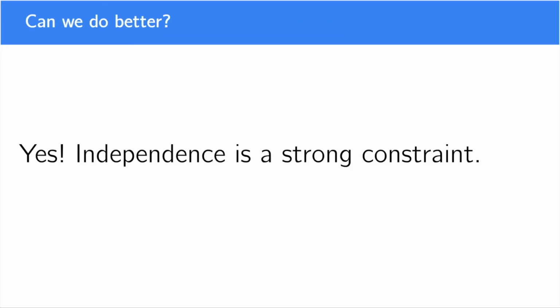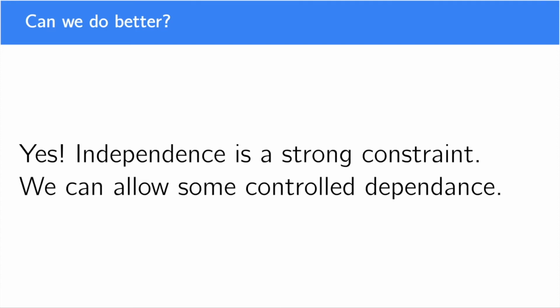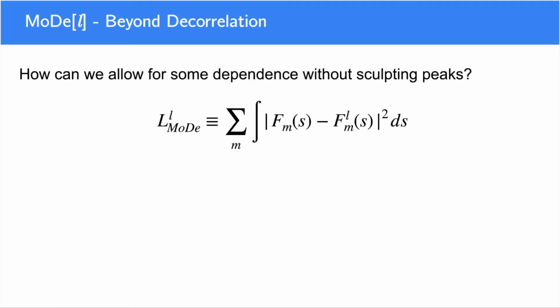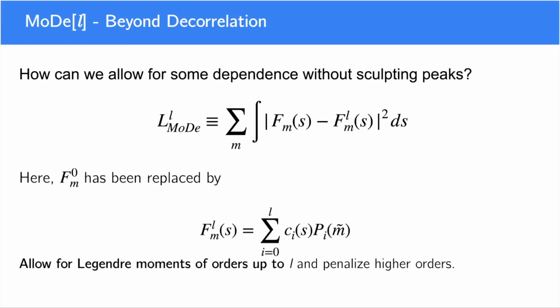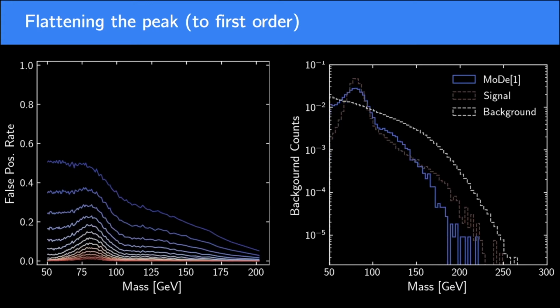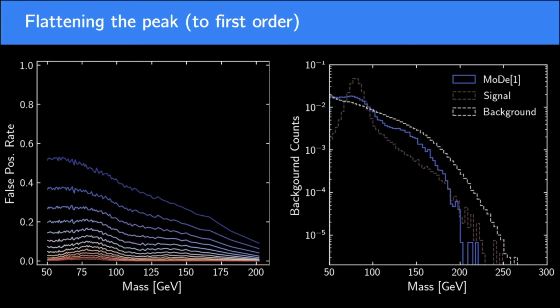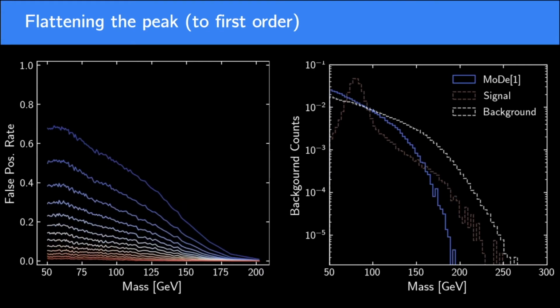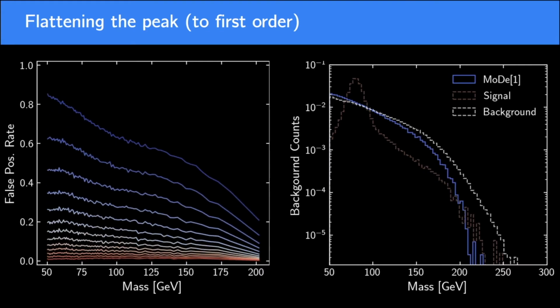The answer is yes. Independence is a very strong assumption. For our purposes, background smoothness only requires that the model's output is weakly correlated with the protected feature. We can allow for, say, linear dependence on mass and still have a model that produces a smooth background. And one can extend this to higher orders, which would increase classification power. Here's the same example, but here we increase lambda to require more and more strict linear relationship between output and mass. While the resulting background is different from the initial distribution, it's still smooth and introduces no localized features or peaks in the mass spectrum.